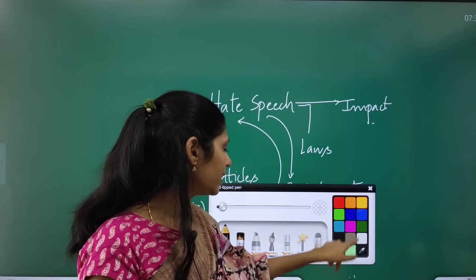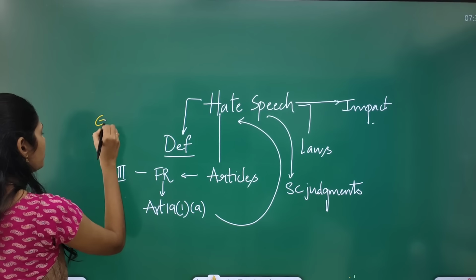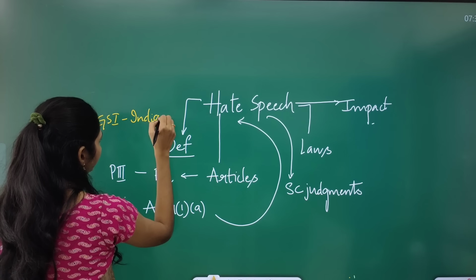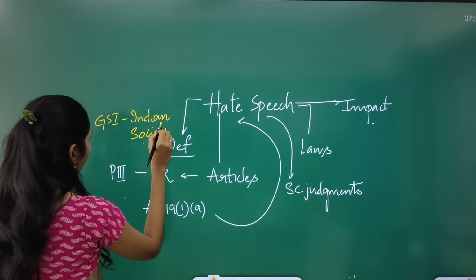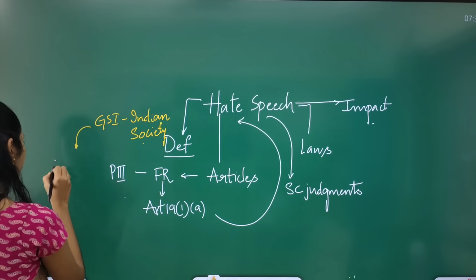Here we can connect this topic with different subjects. From GS1 we have Indian society, and we can also connect this concept with religion.